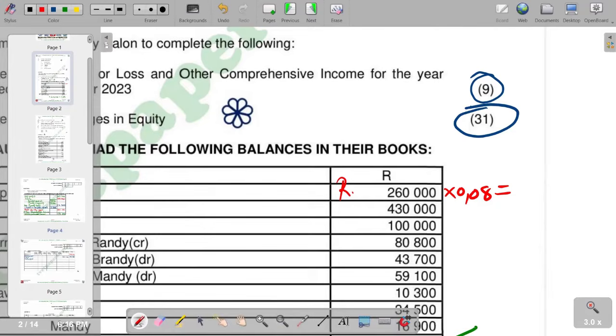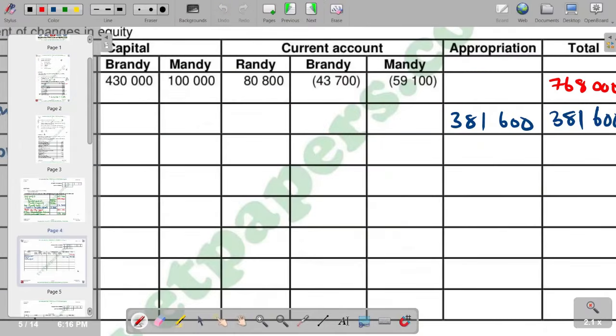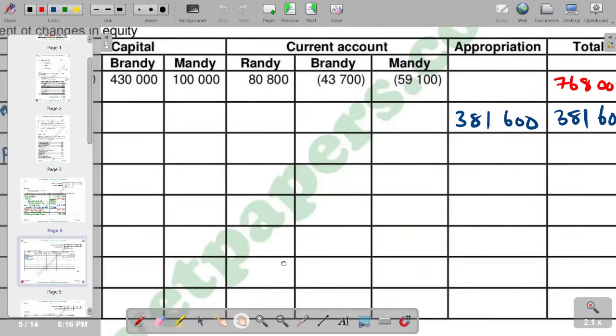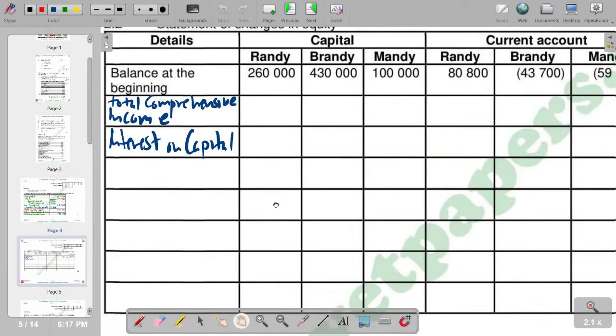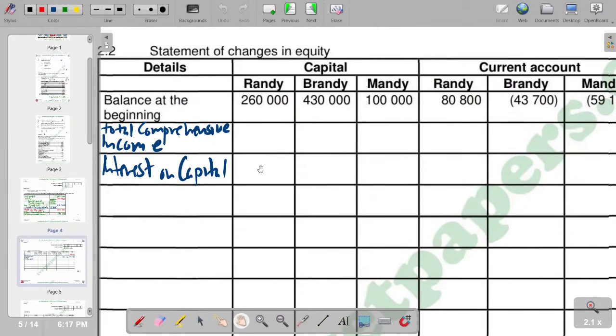And then we multiply by 0.08, and you're going to get your answer as 20,800. So we come here at interest on capital. For rent, remember, the interest on capital is supposed to be put in the column for our current account. So we go to our current account and put for rent 20,800.